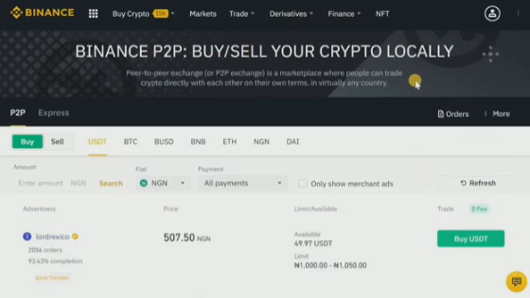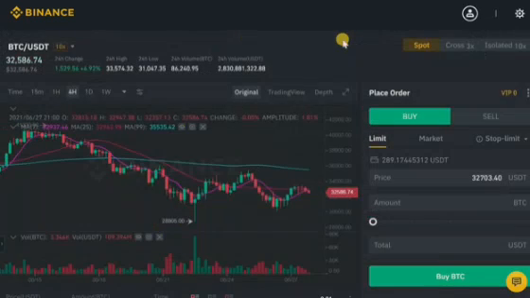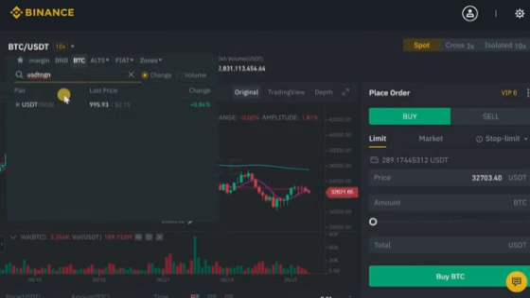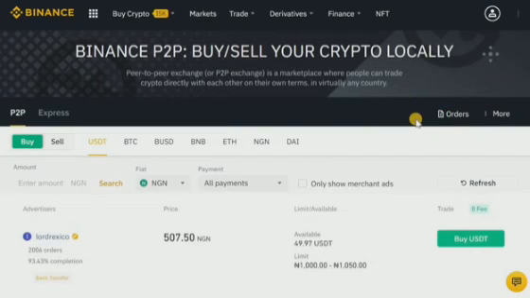Right now, I am going to show you the second way you can make money trading the Naira USDT pair. First thing you would have to do is to go to this trade right here and click on advanced. What we are going to do right now is select USDT NGN pair. Now we are going to click on this. I am sure most of you have heard about NGN fiat balance. Now this is what it means, and I'm going to walk you through how you can make money trading the USDT NGN pair. The first thing you would have to do, if you don't have USDT already, you might want to get USDT from the P2P platform.